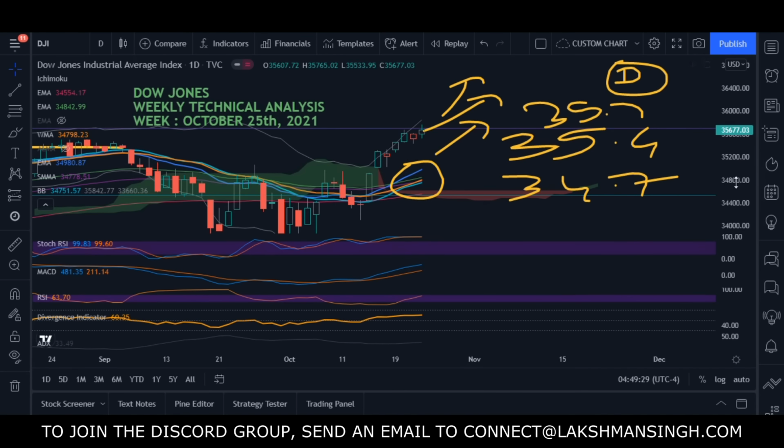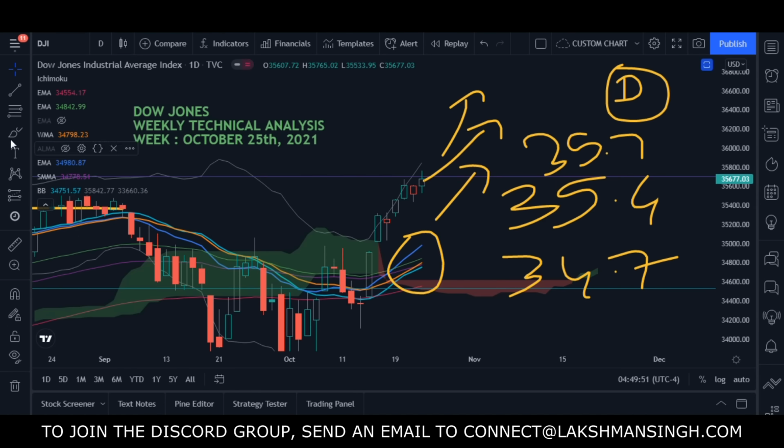And if we talk about some other indicators, we have Stochastic RSI. Stochastic RSI says the market is heavily bullish. Remember, it is not just bullish, it is heavily bullish. And MACD on the daily chart is bullish. So again, MACD is also heavily bullish. And momentum, yes, there is some good momentum. It's not excellent or heavy momentum, but there is some good momentum.